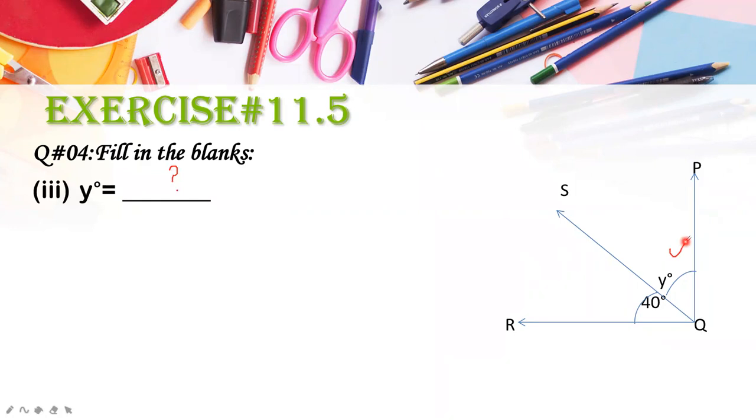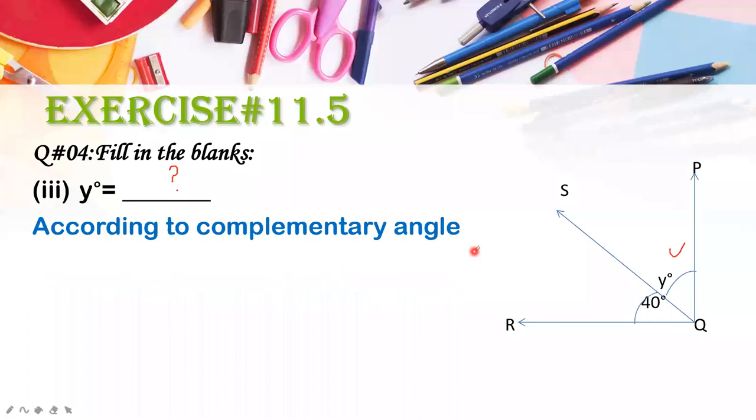How will you write it down? As you can see here, these two outer arms are forming an angle of 90 degrees. So you know that when you add this 40 and y, the answer should be equal to 90 degrees. So what will you write? You will write according to the complementary angle. Now you will write down the postulate here. According to complementary angle. Why are we writing this?